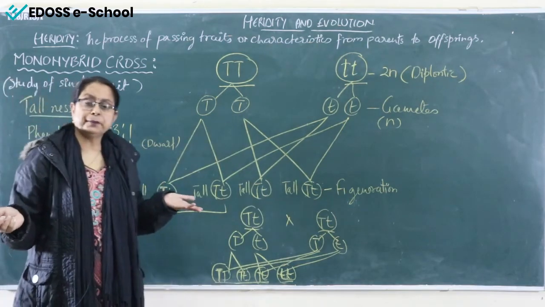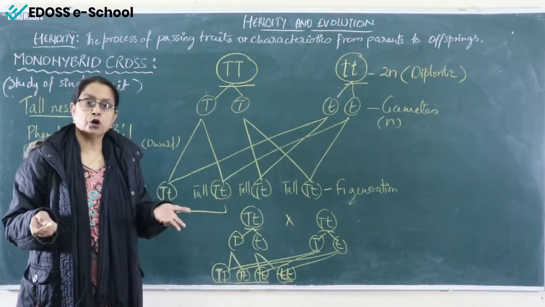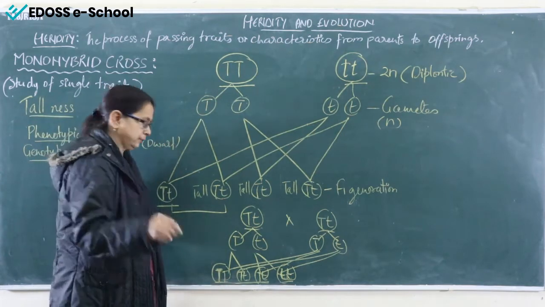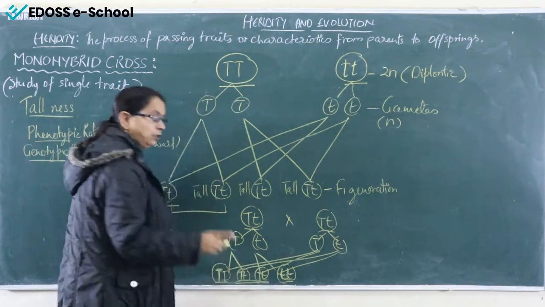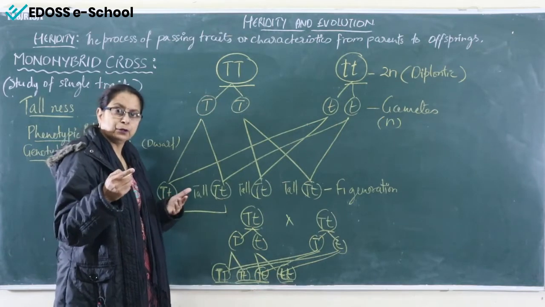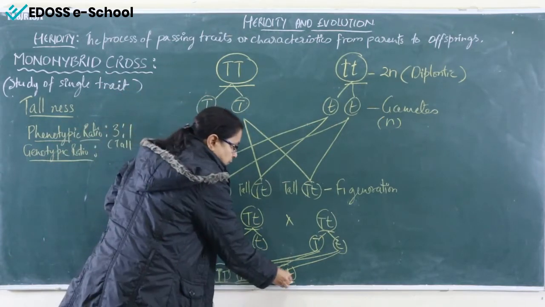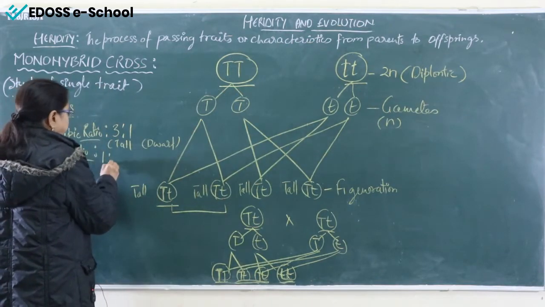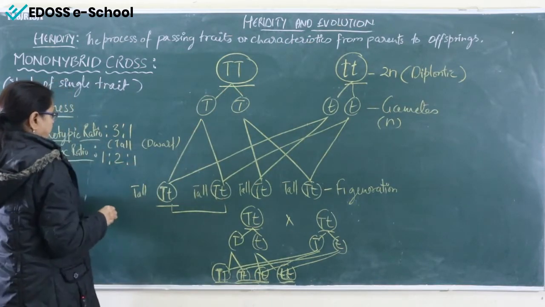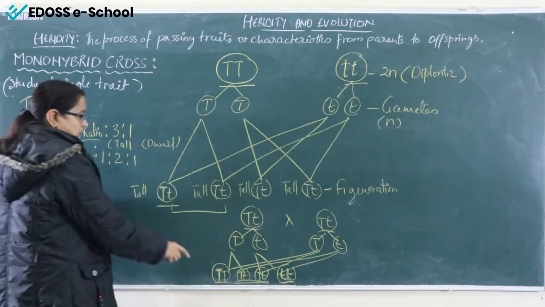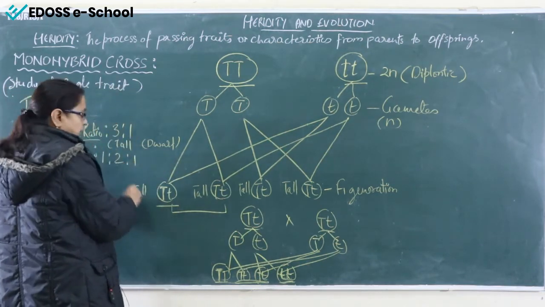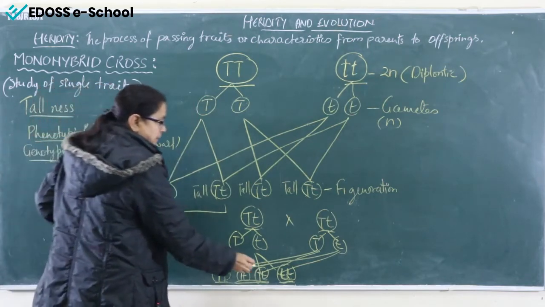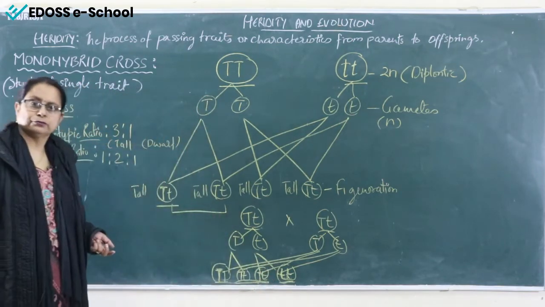What will be the genotypic ratio? What does the gene show? Homozygous tall, 1. Heterozygous tall, 2. Different type of combination. And again homozygous dwarf, 1. So the ratio will be 1:2:1. 1 is homozygous tall, 2 is heterozygous tall, and again the last one is homozygous dwarf.